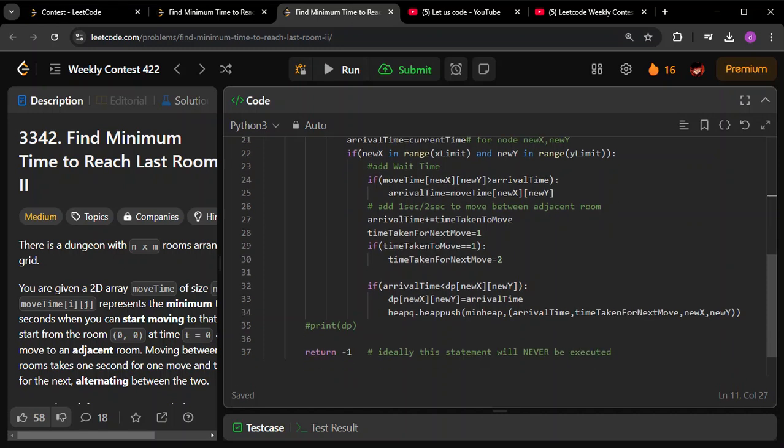The next time I append, this is the element that I'm going to append. Everything in this is the same. This is the x, y coordinates. This is the arrival time for that new x and new y, but this is the time taken for the next move. So when I'm moving out of this particular node, that time I will be using this.